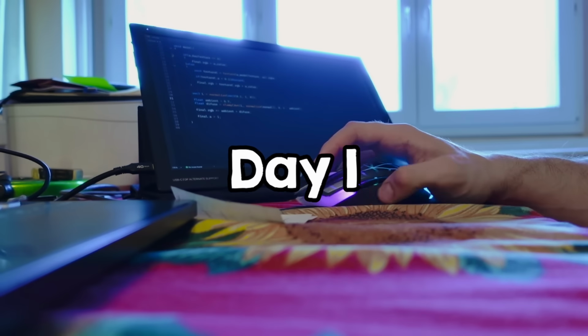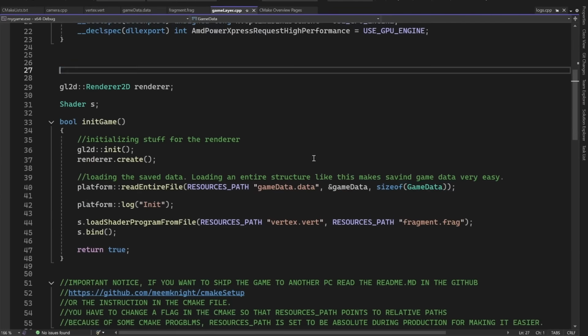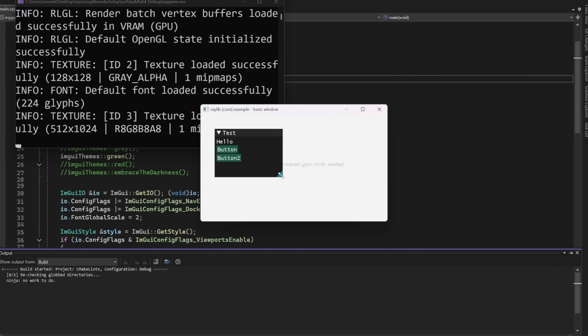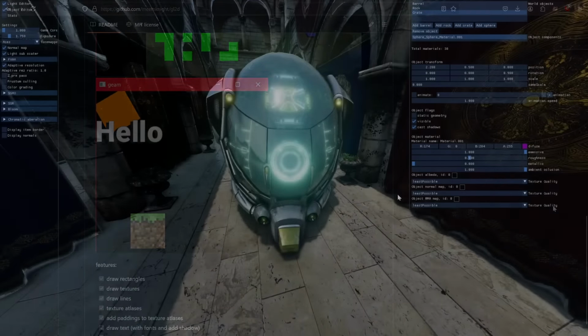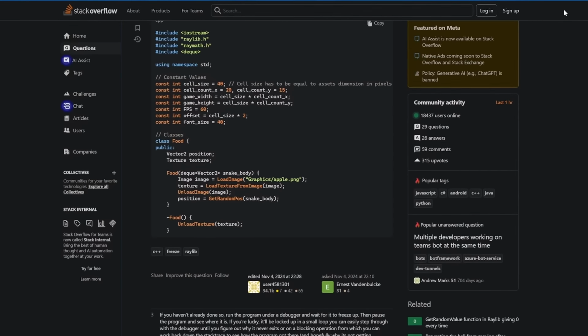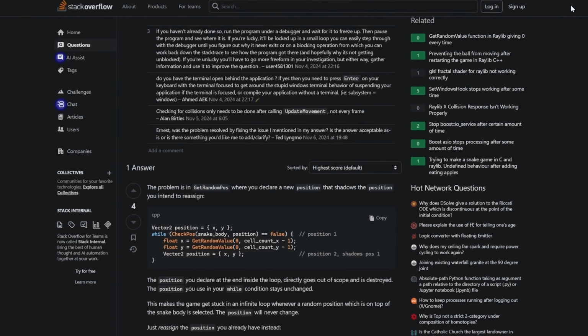So I started off day 1 with setting up the project. For this, I copied some boilerplate code from this setup that I have saved on my computer, and I plan to use my own libraries, because I can't find answers about them on Stack Overflow anyway. Whereas if I'm using a library like raylib and get a weird bug, I'm basically stuck.